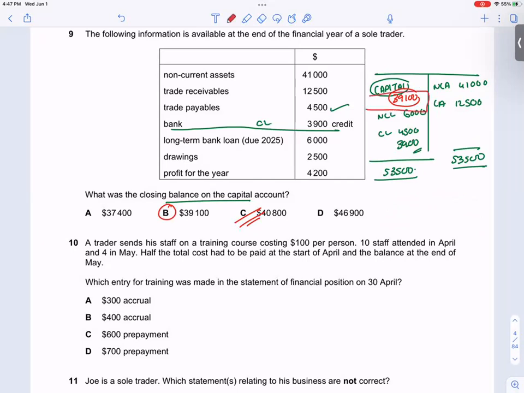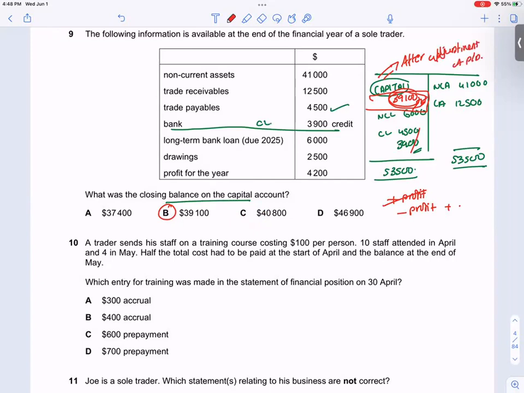This is already after adjustments of profit and drawings.